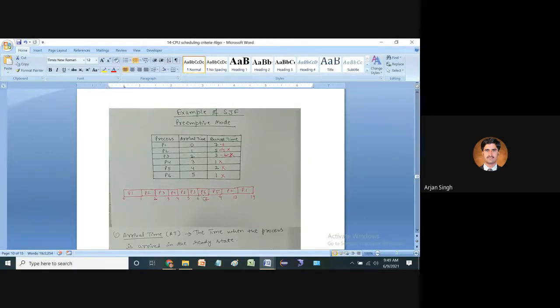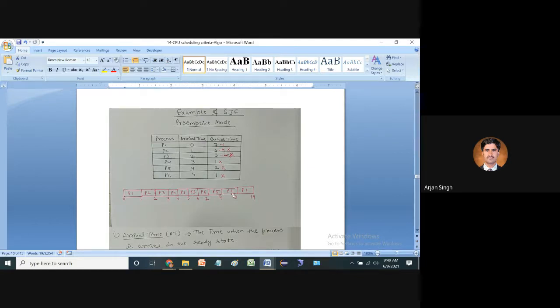After that we can consider P6. Why do we consider P6? Because the 6 seconds is completed, and the arrival time of P6 is about 5 seconds. So we can consider it because it is low priority, low burst time. So we can consider P6 over here, right? And after that we have P5, and P5 has burst time 2, so it can execute to 7 plus 2 is equal to 9, and it can finish its job.